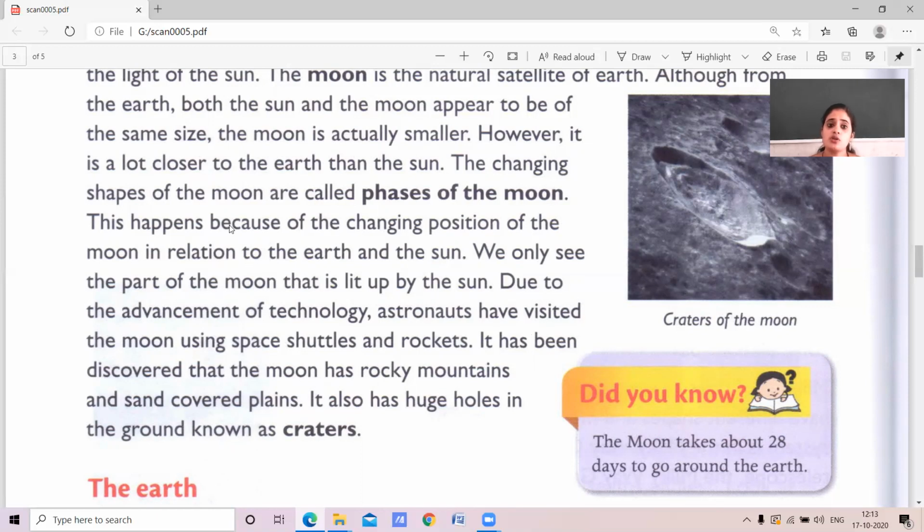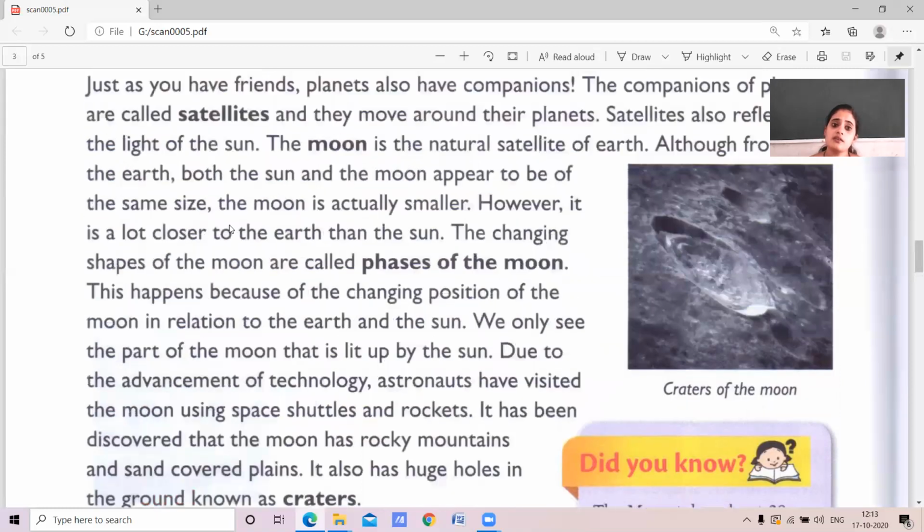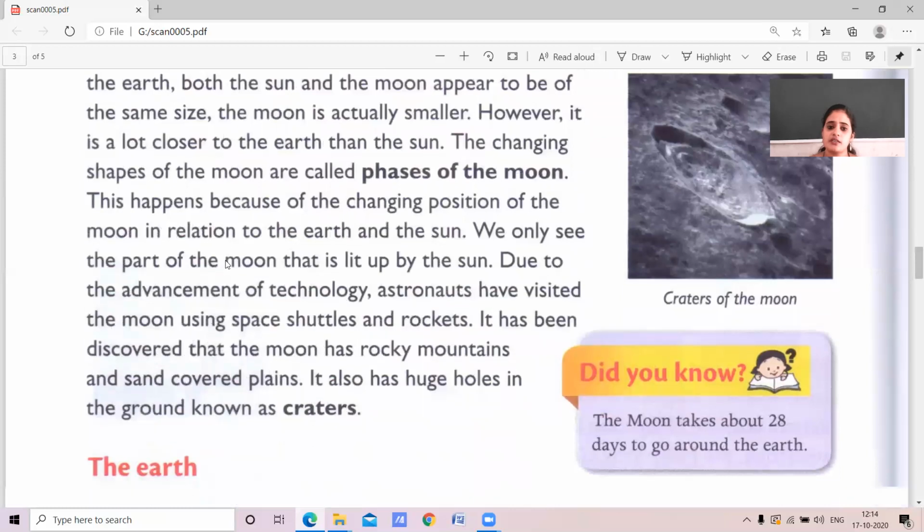Okay, so the moon is a natural satellite of the planet Earth. This moon is near to the earth when compared to the sun. It also takes the light of the sun and reflects it back. This moon changes its shape. We call it the phases of the moon, children.